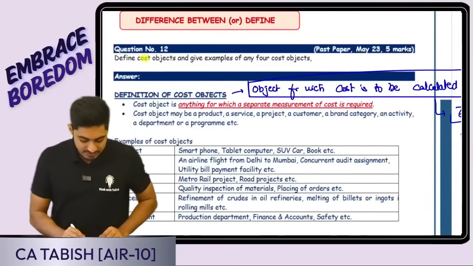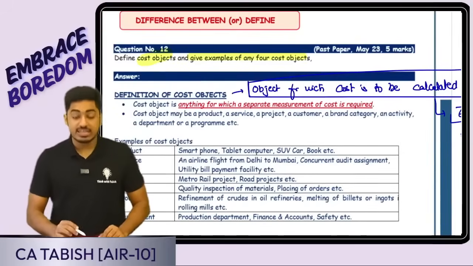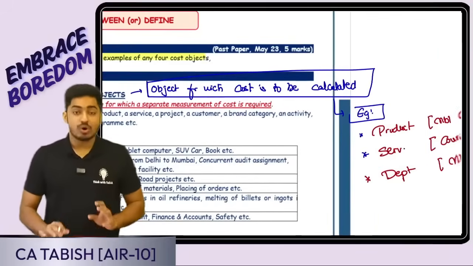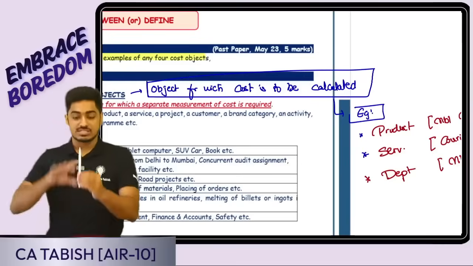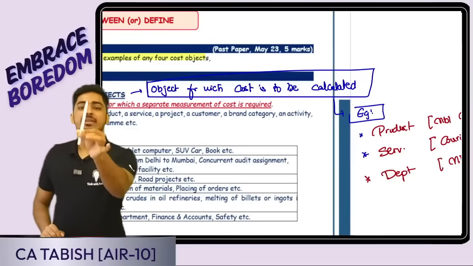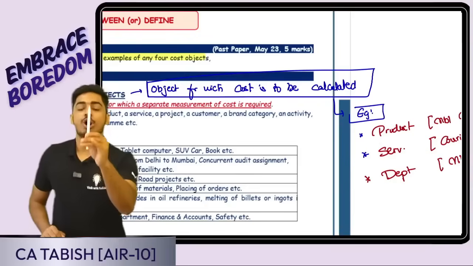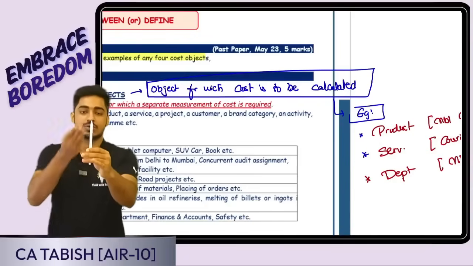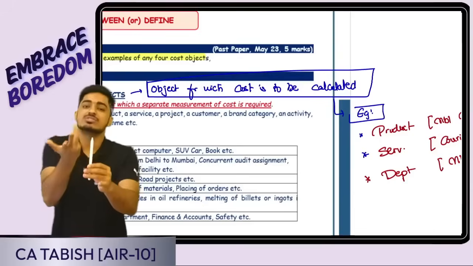Yes, the next question we have is: define cost object and give examples of cost object. What is a cost object? A cost object is the object for which cost is calculated. See, I am a pen manufacturer. For which object do I want to calculate the cost? Sir, I want to calculate the cost for the pen. That means pen is going to be the cost object.